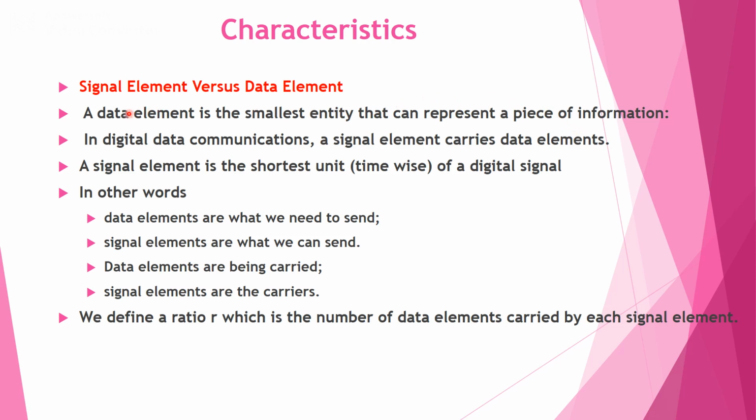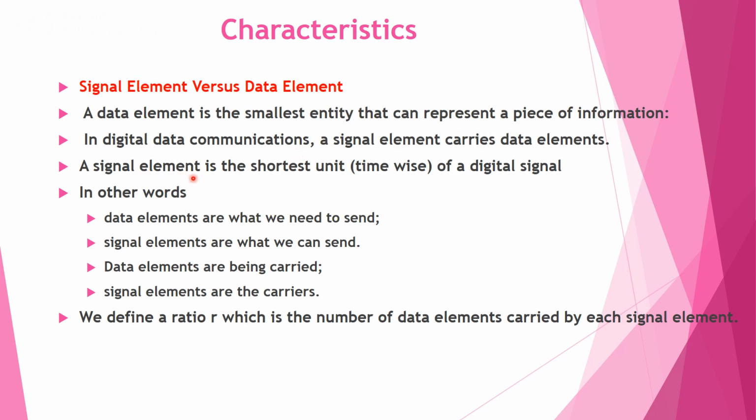It is a small piece of information itself. In digital data communication, a signal element carries the data element.